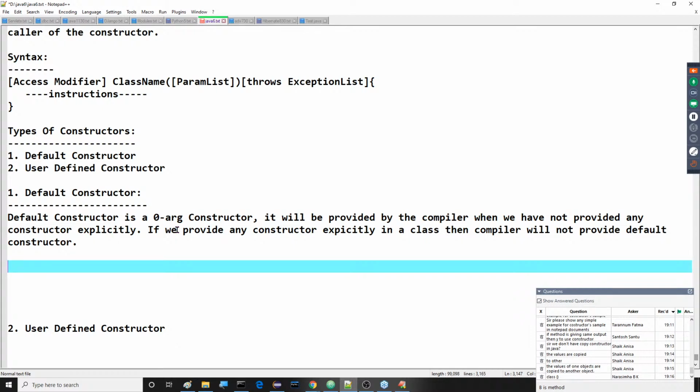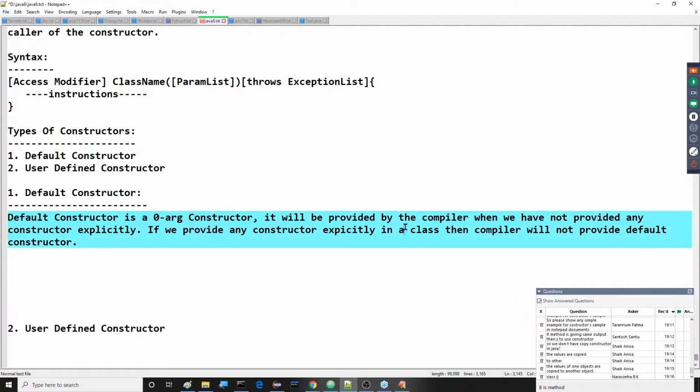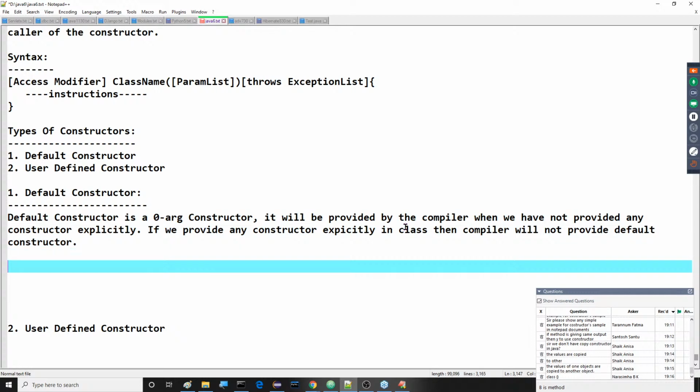When the compiler is able to provide it: the default constructor is a zero argument constructor, provided by the compiler when we have not provided any constructor explicitly. If we provide any constructor explicitly in a class, then the compiler will not provide a default constructor.